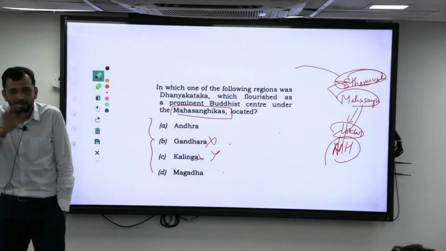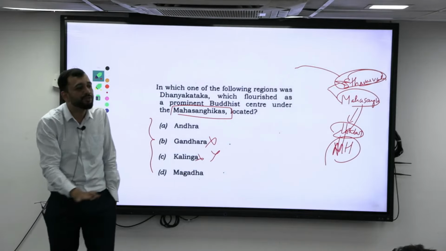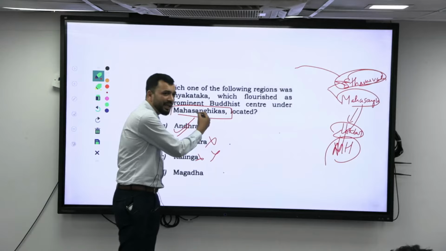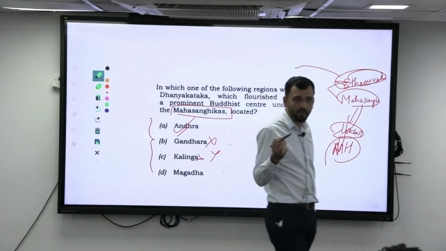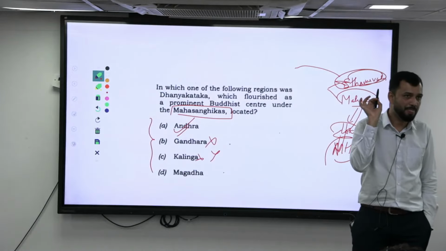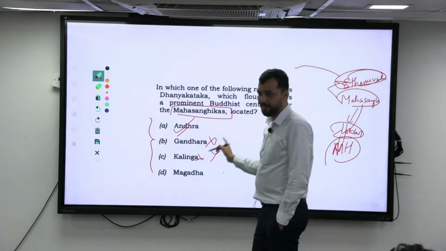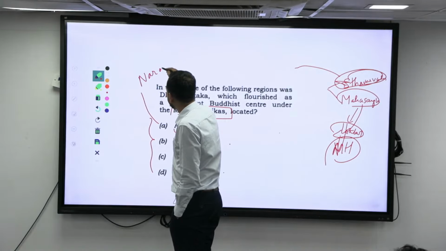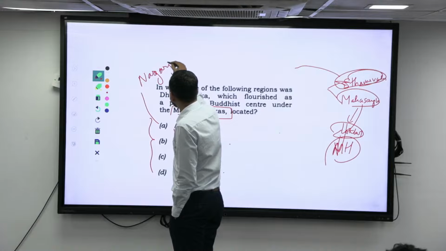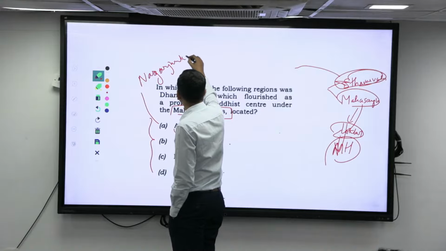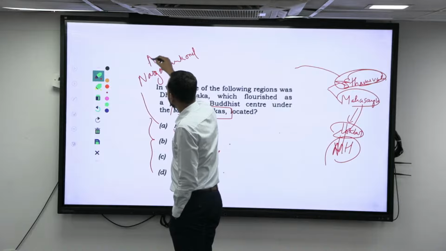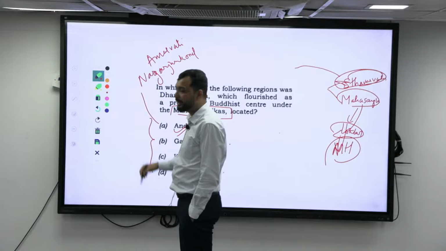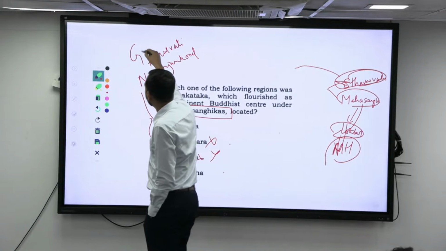After the post-Mauryas, the Satavahanas belong to basically which region? The Andhra region. So Dhanyakataka is basically in the Andhra region. If you see your NCERT book also, in the map Dhanyakataka has been given. It flourished as a major center. Along with that, other centers were Nagarjunakonda, Amaravati, initially under the Satavahanas, and then Ghantasala.